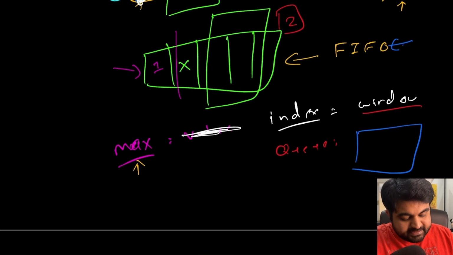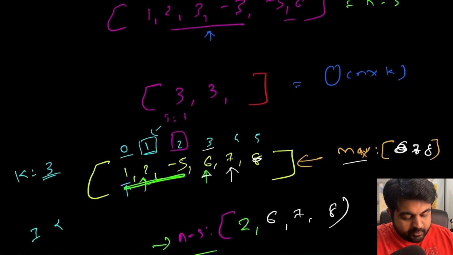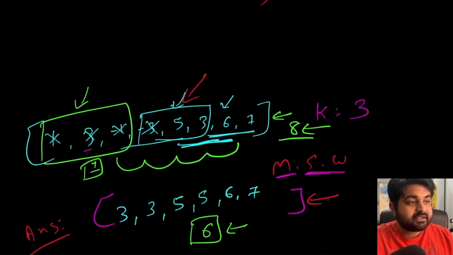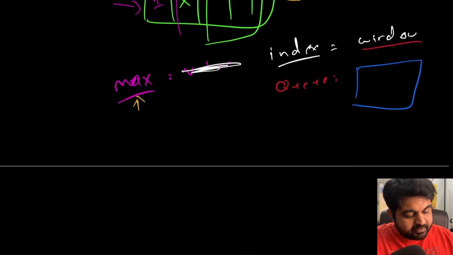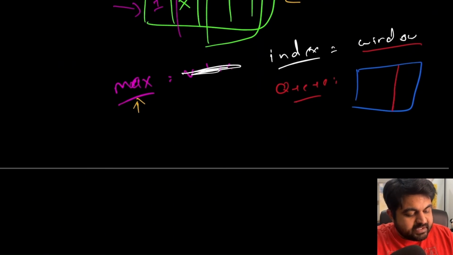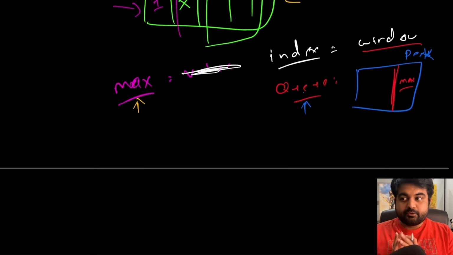On top of it, inside the given existing window, we don't have to worry about storing all the three elements. We only have to worry about what is the maximum element in any given window. So for our given queue, we will always keep track of the maximum element at the very first location, so that we don't have to iterate over the entire queue to find the value. We can simply do a peek operation to see what the maximum value inside the given sliding window is. And now this should be able to solve a lot of the issues we were facing previously.